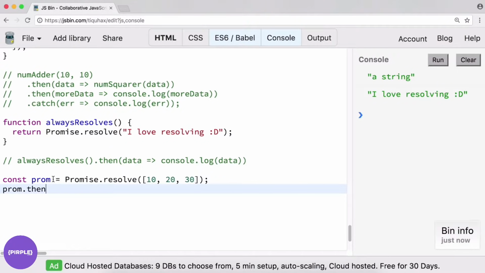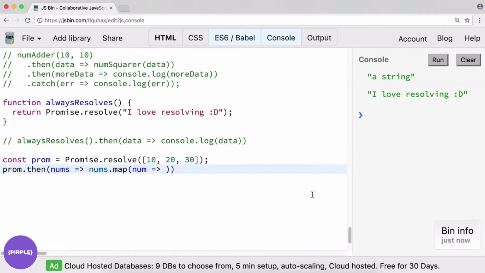We know that prom is going to be equal to a resolved promise. Therefore, we can call then. We can take some nums, and we can return something like nums.map. We are going to map over each num. ES6 makes it easy to write concise code like this. And we can do num times 10.